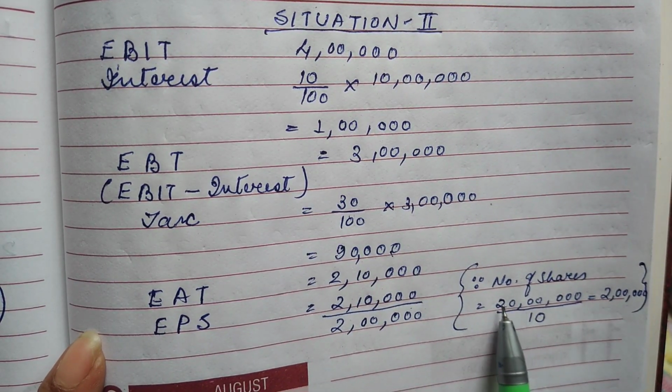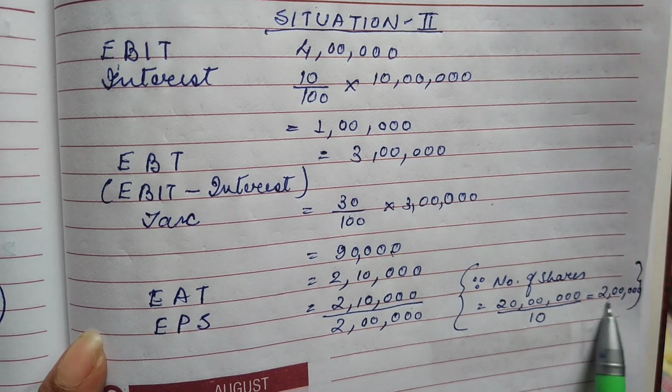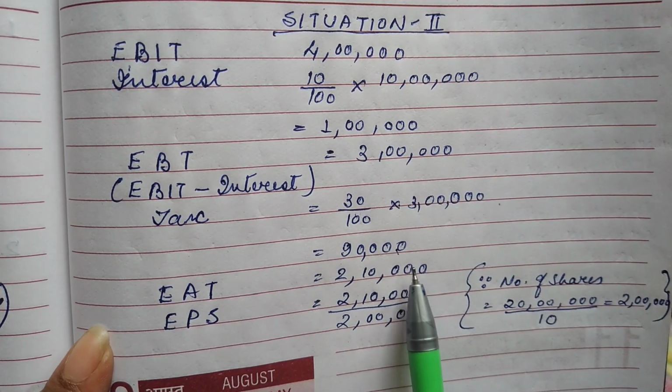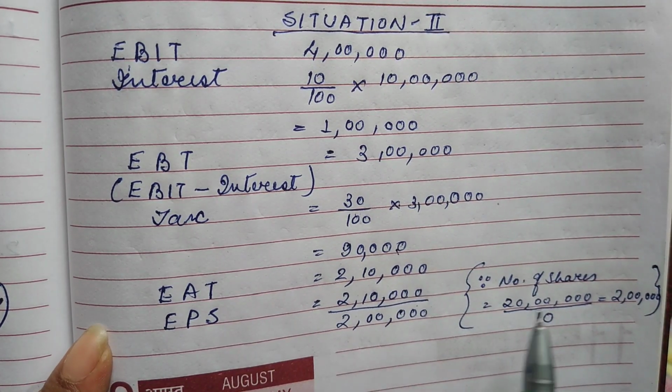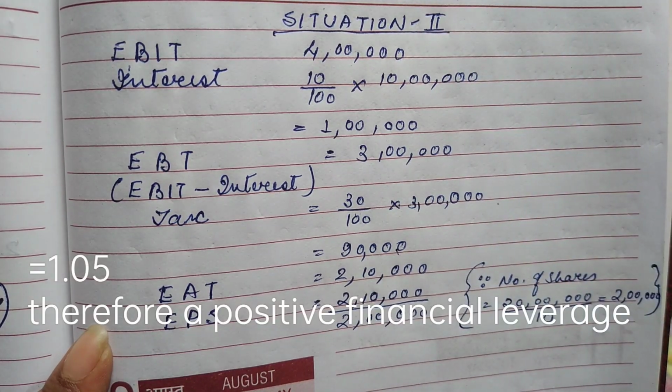So the money which came from share capital is 20 lakhs, and that's why the number of shares will be how much? 20 lakhs divided by 10, because it is 10 rupees per share. So 20 lakhs divided by 10 is equal to 2 lakh. Now for earning per share, from the EAT we have to divide by the number of shares. So 2 lakh 10,000 divided by 2 lakh is equal to